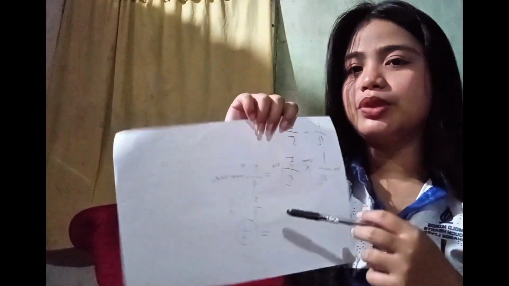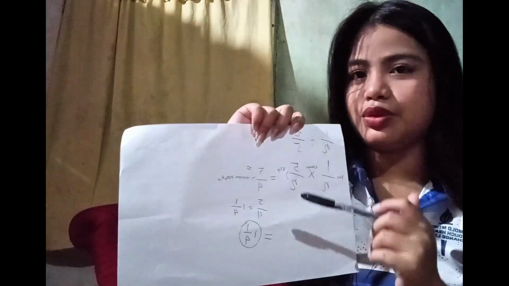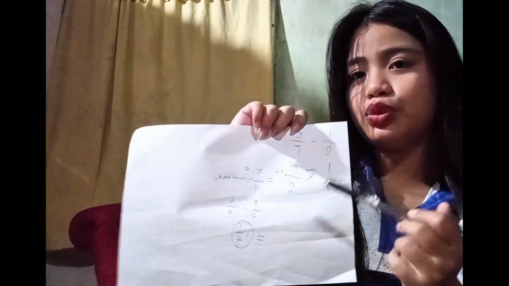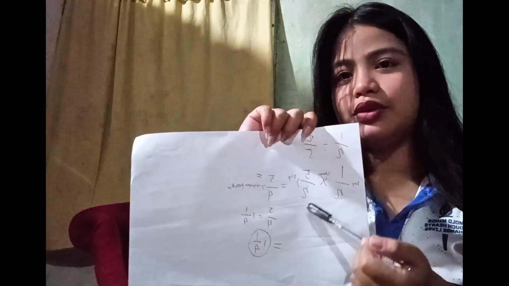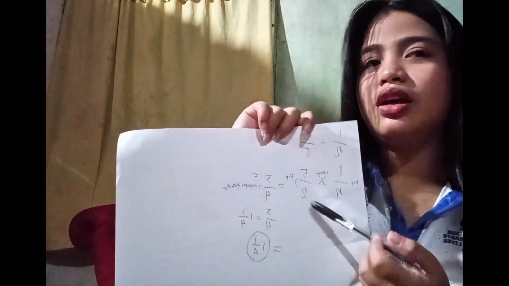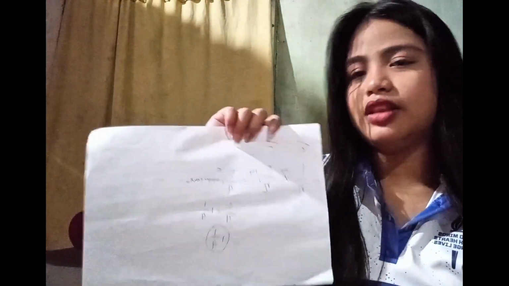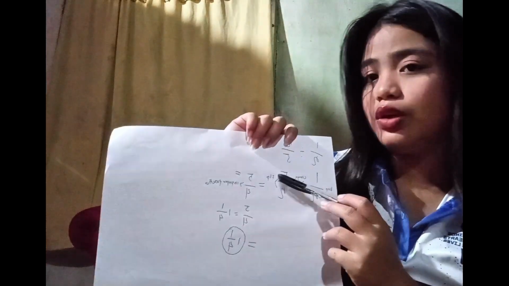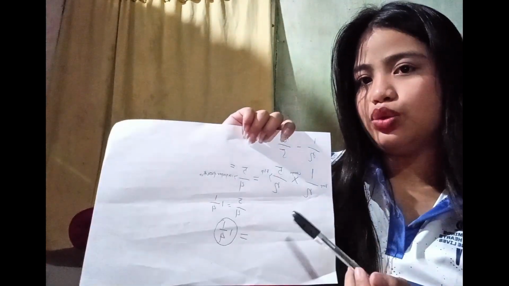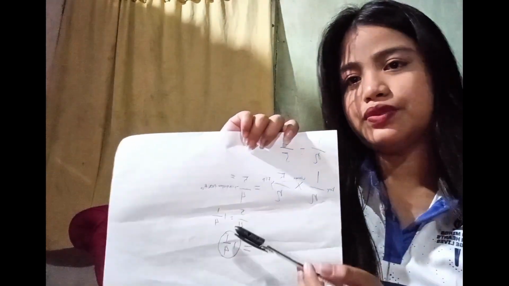Then the third step is we flip, from 2/5 to 5/2. Then we multiply normally. 1 times 5 equals 5. Then 2 times 2 equals 4.